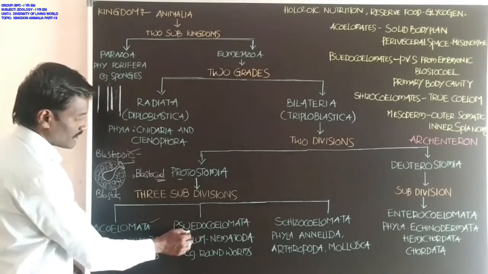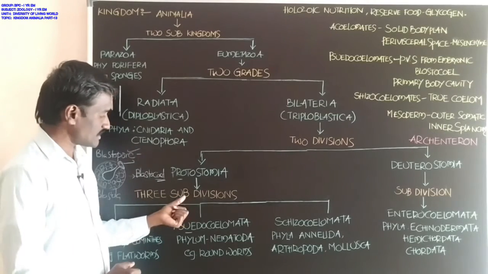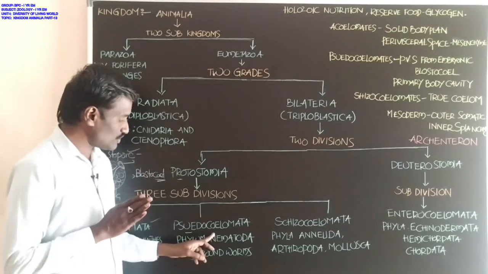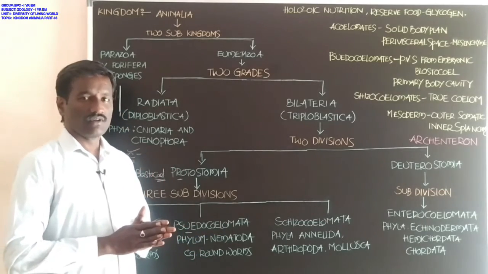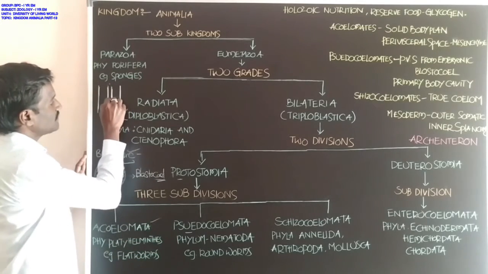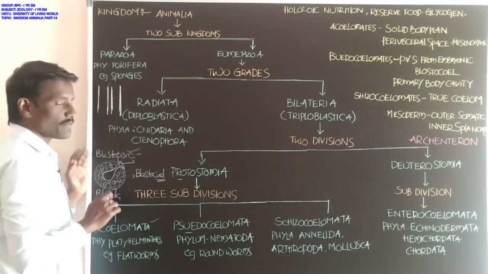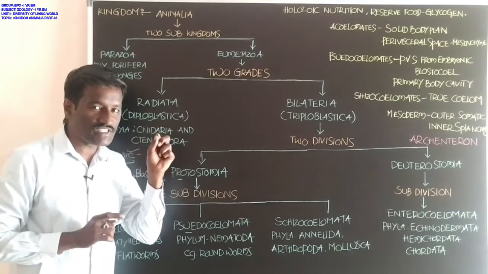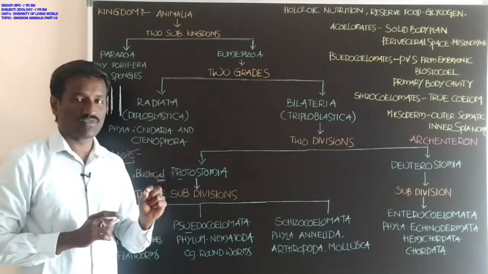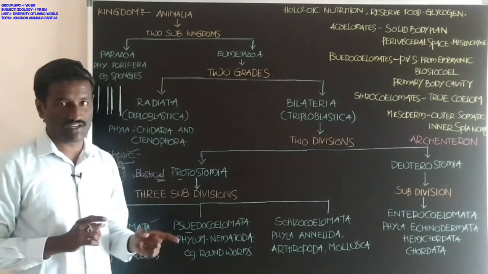Next, students, another subdivision: pseudocoelomates. What about the pseudocoelomata? It is the second subdivision. Students, in these animals, pseudocoelomates, this is the perivisceral space. It is the perivisceral space, also called body cavity or the coelom, also called secondary body cavity.